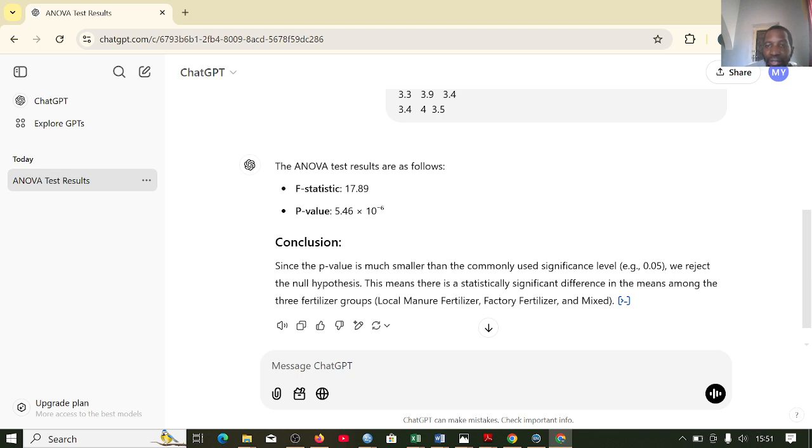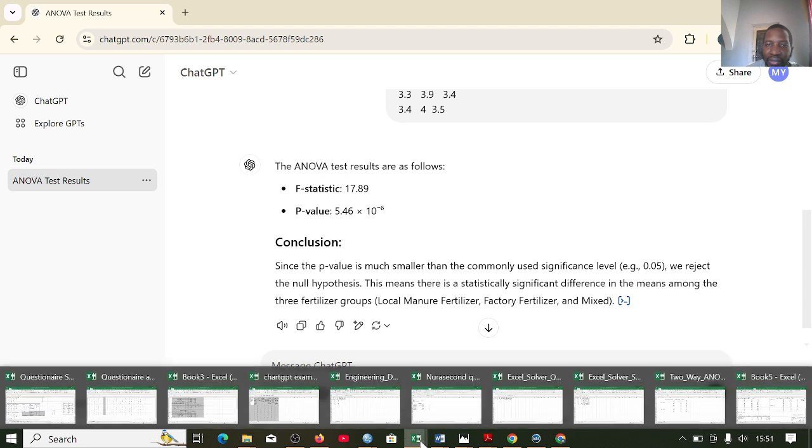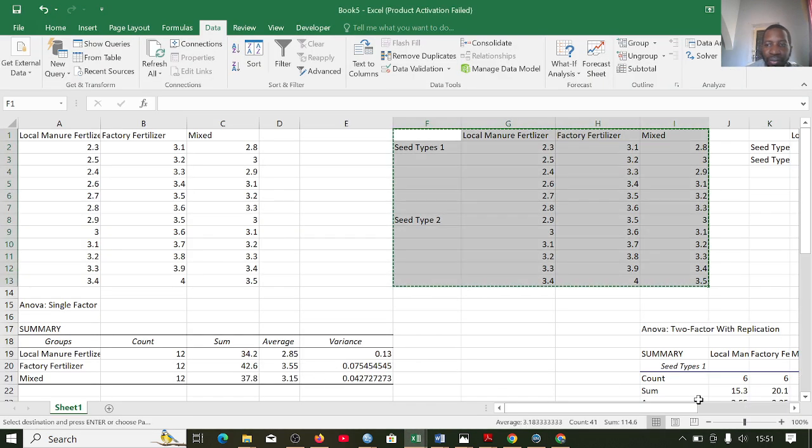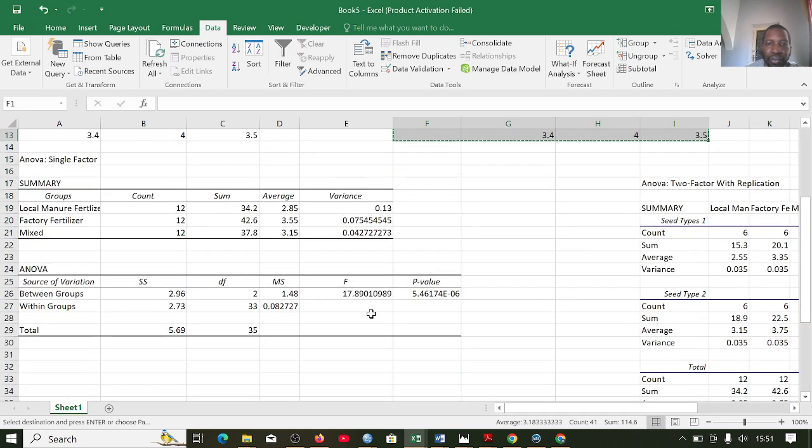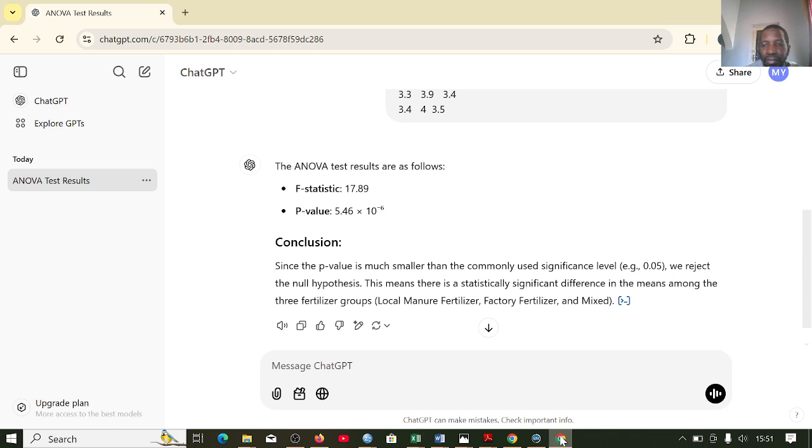So it has also saved you the trouble of deciding whether to reject or to accept. Let's cross check and see whether these values are the same. You see the F is 17.89, then 5.46 to the power of minus 6. So what ChatGPT did was actually correct.